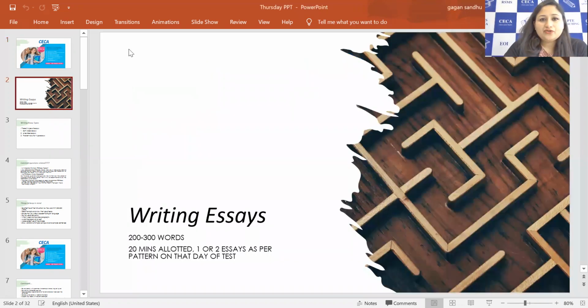So there are 3 types of essay we have in the PTE, and we have 200 to 300 words to write in the essays, right? So 20 minutes are allotted for the essay. Maybe you get 1 essay in the PTE writing, or maybe you get 2 essays, as it depends on the pattern of the test on the exam day. So majorly there will be 3 categories of essays you will be having,